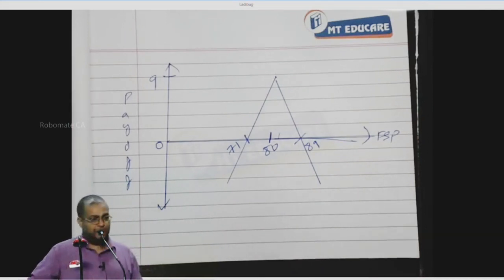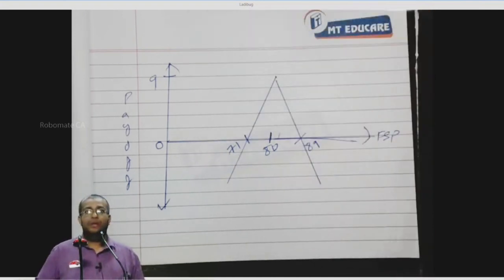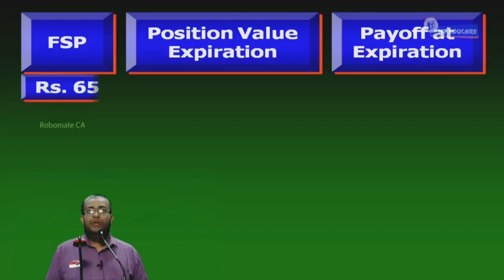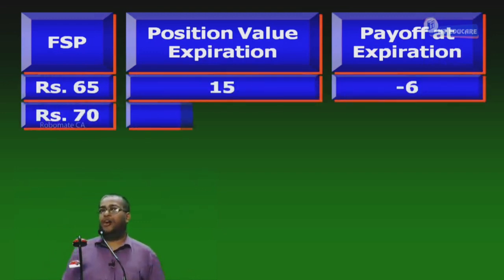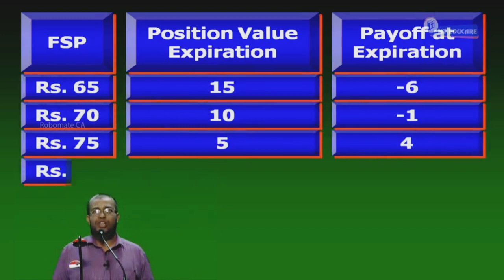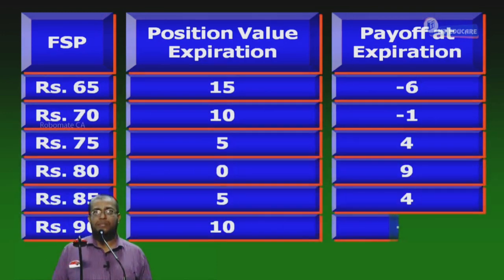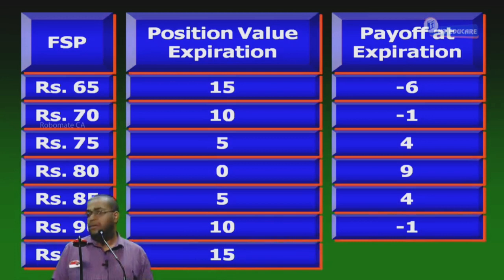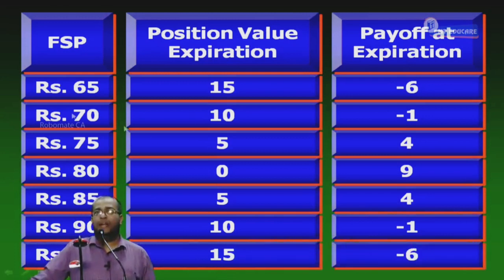How it behaves over the different ranges of FSPs, okay? Copy this. I think you don't have the space in the workbook now. Now copy this quickly. Position value and then payoff at expiration. You can write the position value as negative.